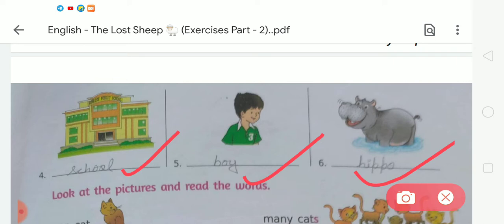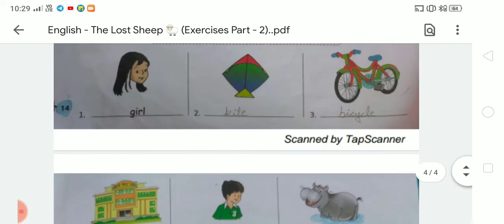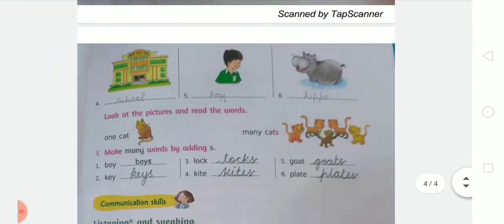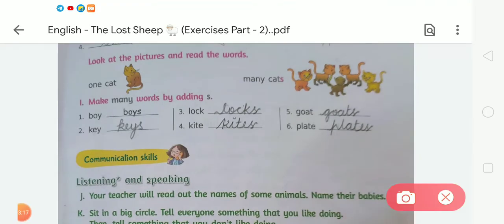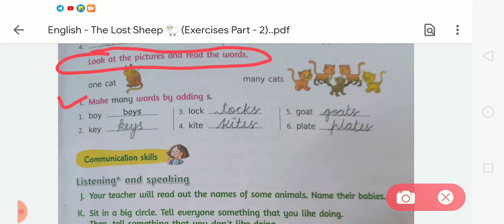Okay students, now after completing exercise H, moving to the next exercise, exercise I. Before doing exercise I, you can see on the screen there is an example for you of how you can complete this exercise.